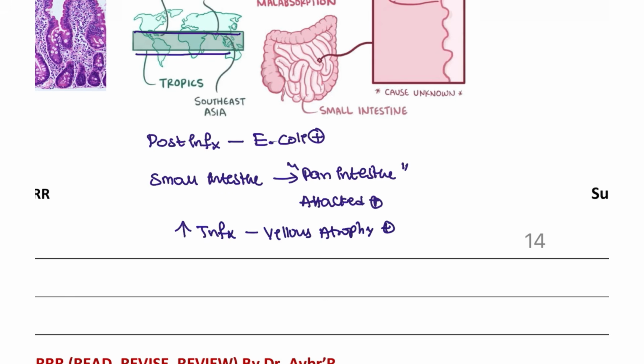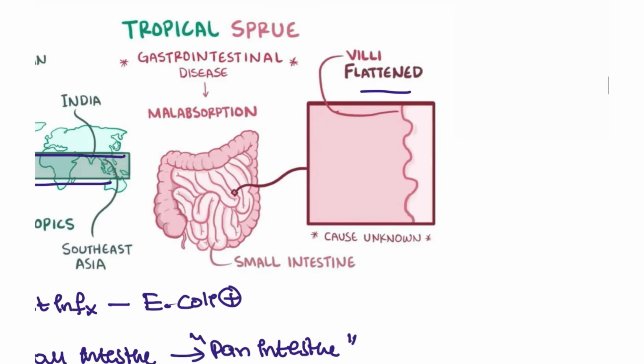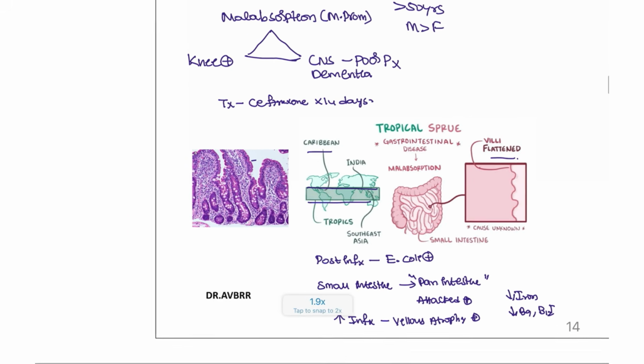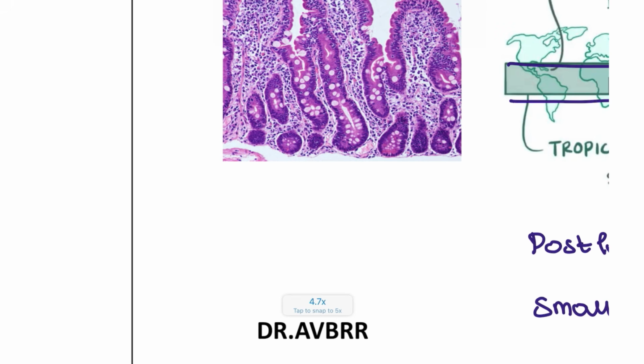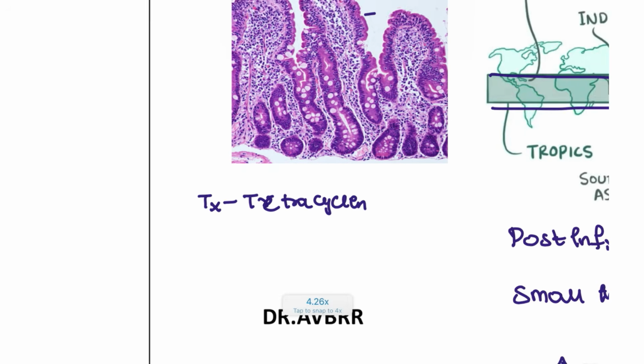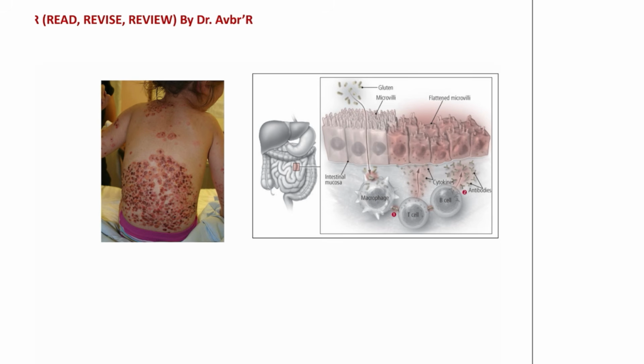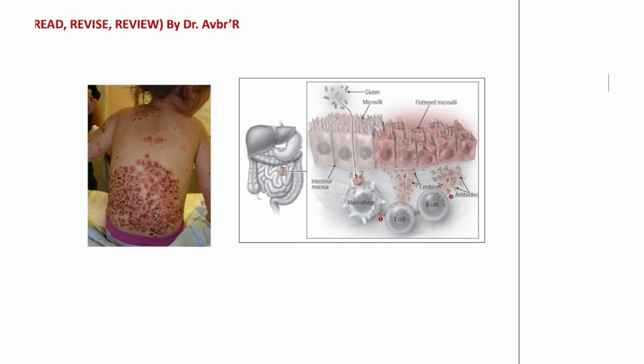So there is malabsorption, and also iron is decreased, B9 and B12 can also be decreased. All the important micronutrients will be affected. So the villus atrophy or villus flattening you are going to see. So this is how the patients will be suffering from tropical sprue. This is a very rare condition, and the treatment is T for tropical sprue, T for tetracycline. T for tetracycline can be given for these patients. Next, the last condition that we have to discuss is celiac disease.